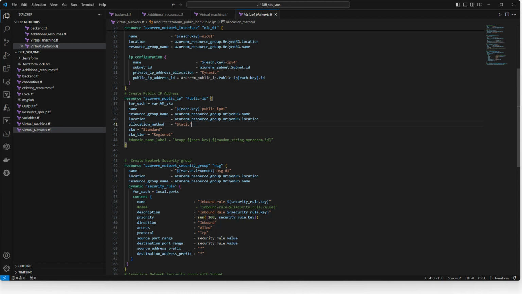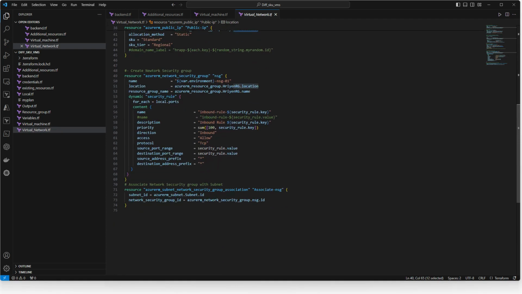First thing, I'm going to create a public IP address. This is again the naming standard. I'm using the same as whatever the server name is, and at the end it will be public IP 01. Again, I kept the same naming standard based on the project's requirement, let's say. And I'm using the same resource group, and the location should be the same as the resource group location, and the rest remains the same.